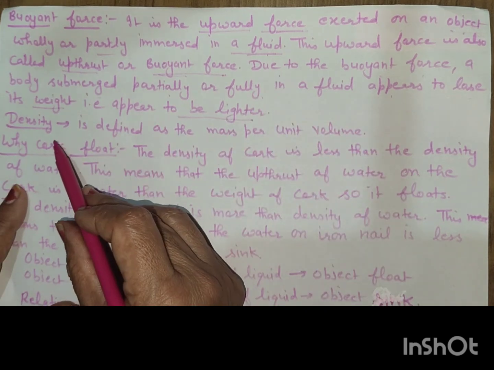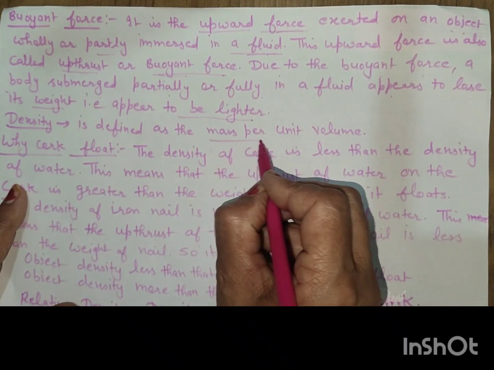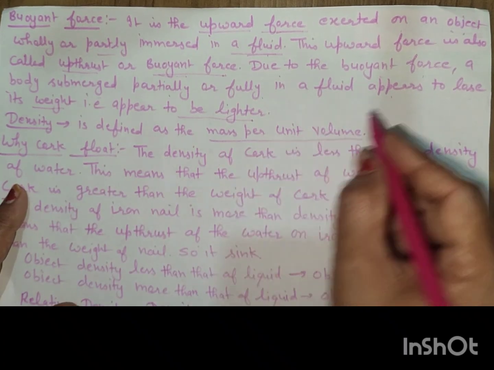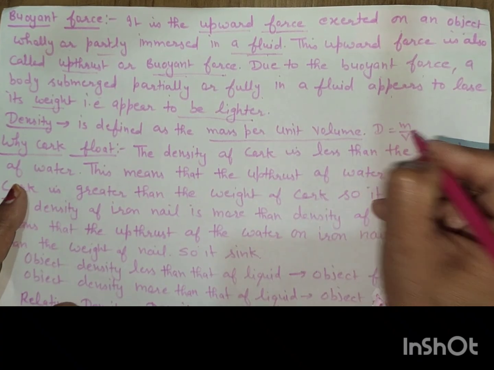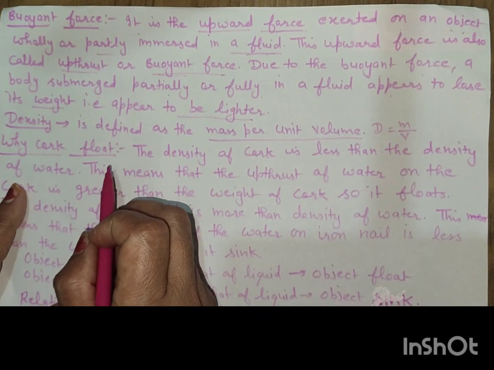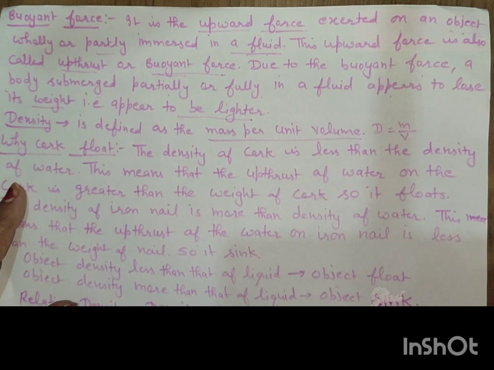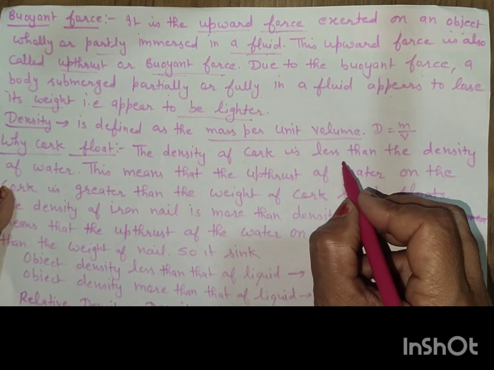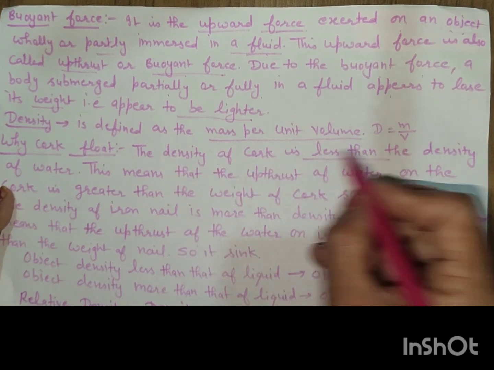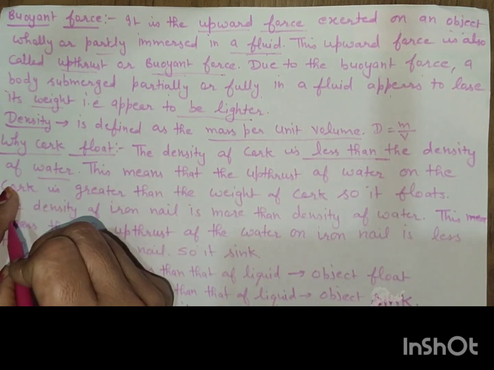Now what is density? Density is defined as the mass per unit volume. Why does cork float and nails sink? It depends on the difference in densities. Density of cork is less than the density of the water.